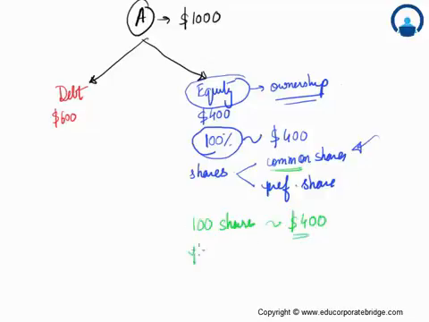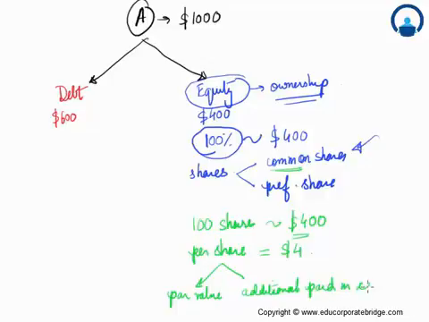So what is the per share value? Per share value will be equal to $4. Here there is another important thing that you must note. There's something called par value, and the second thing known as additional paid in capital.